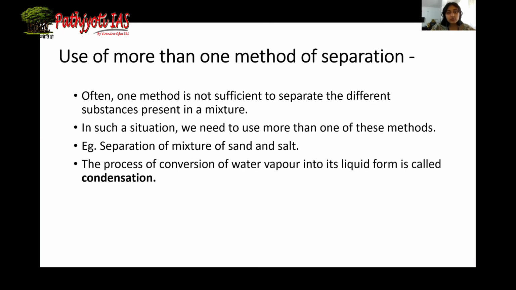Once we decant the salt water solution, sand will be separated. Now coming to the salt water, how do we separate salt from water? For that, we will use a new method called condensation. In condensation, what happens? It is exactly the opposite of evaporation. In condensation, the water vapor is converted back into liquid. So in order to separate salt from water, we follow a simple procedure called simple distillation.